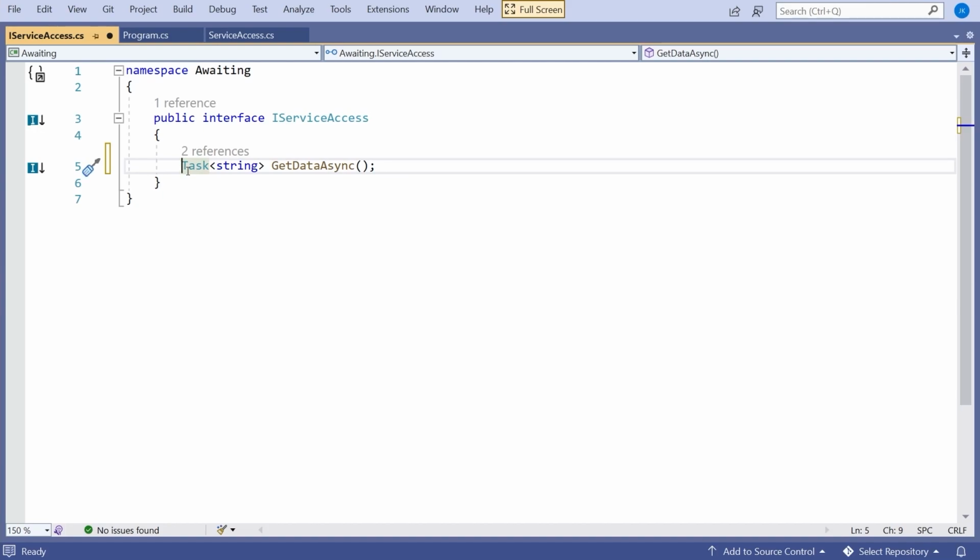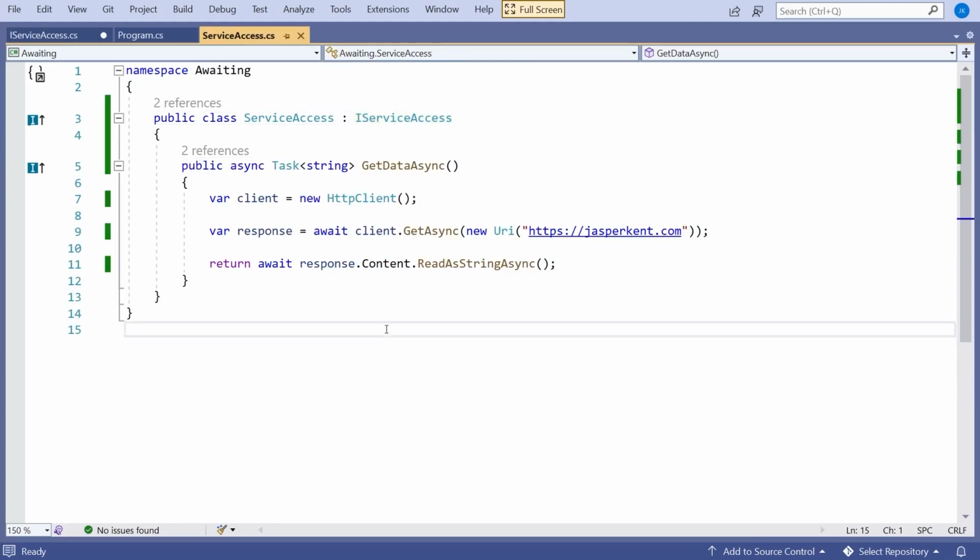So when we've got our interface that's returning a task, when we implement that interface, we're actually at liberty, and we'll see exactly when you do this later on, but we're at liberty to decide whether we're going to implement it in an async way or not. You've got to implement it with that task return type, because that's the return type from the interface, but whether it's async or not is something that we get some choice over.